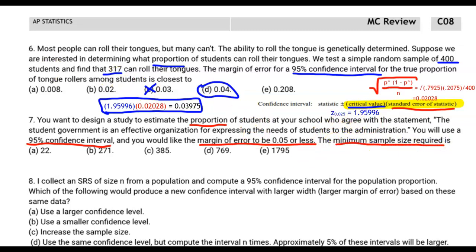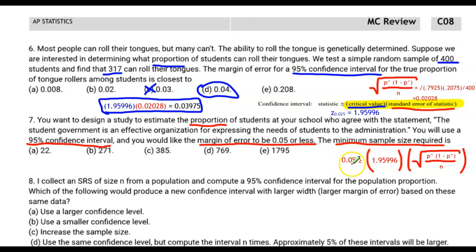This is one of those questions that you just need to use the formula for. And remember, the trick is this. We're going to be using the same confidence interval formula, which is statistic plus or minus critical value times standard error of statistic. And one thing that we don't have here is a p hat. Nothing here tells us the p hat. It just tells us the confidence interval and the margin of error. So what we're going to do is use a conservative estimate for p hat. Remember, that means that p hat is going to be 0.5, which means that 1 minus p hat is also going to be 0.5.